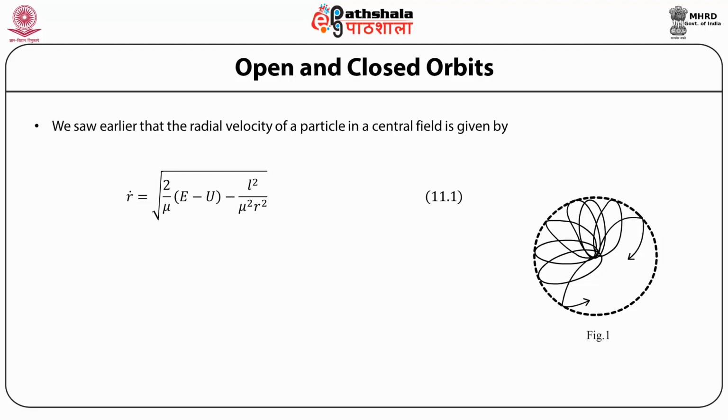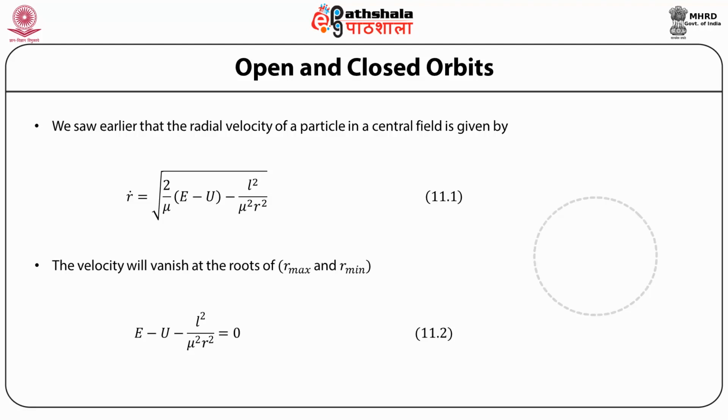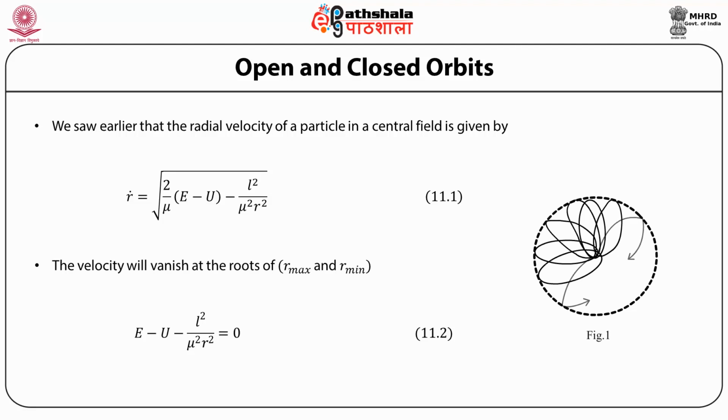We saw earlier that the radial velocity of a particle in a central field is given by r dot equals the square root of 2 by mu, where mu is the reduced mass, multiplied by the total energy E minus the potential energy U, and from this is subtracted L square by mu square r square. So we have the expression for the radial velocity. Now the radial velocity will vanish at the roots of this expression, which is under the square root sign.